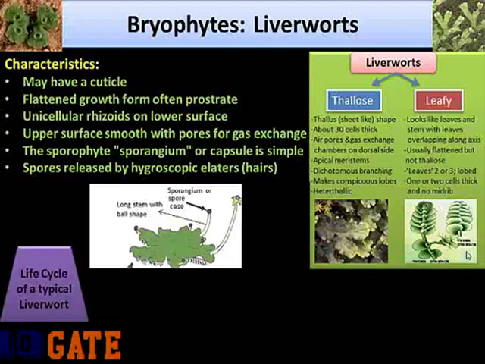So coming to the life cycle of a typical liverwort. In the early spring, as the amount of daylight increases and the temperature rises, liverworts start to grow a long stem with a ball-shaped end to it. This ball will gradually turn black or brown and eventually it will burst open. The ball is called a spore case or sporangium.